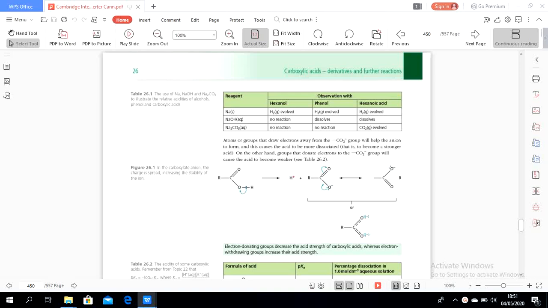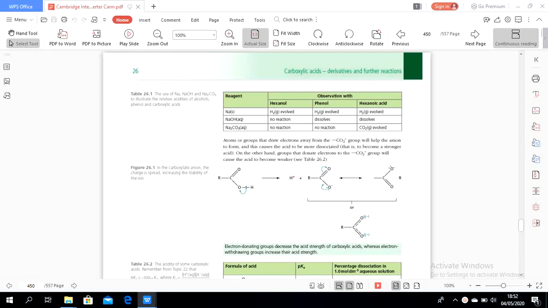This explanation is the continuation of the previous explanation. Okay, let me continue. We know from the previous that carboxylic acid is the strongest organic acid compared to phenol and alcohol.